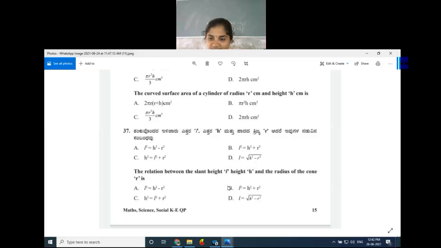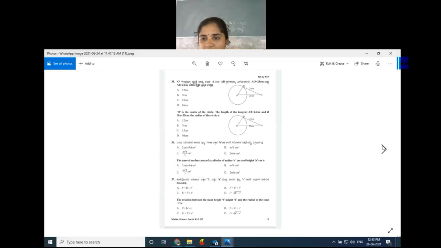So L stands for the slant height. Okay, slant height, it means that it forms the hypotenuse. So longest side square is equal to sum of the squares of the other two sides. So which is the perfect answer? L square is equal to H square plus R square. Pakka na? Okay. Next question number 38.